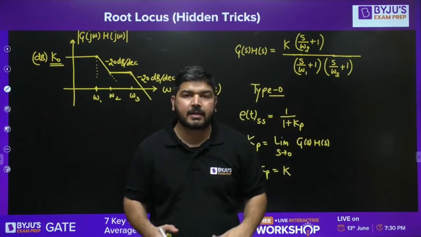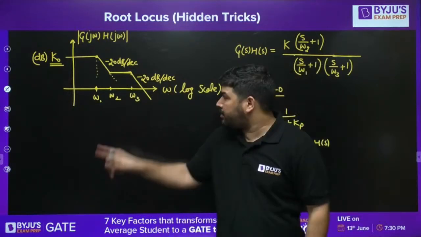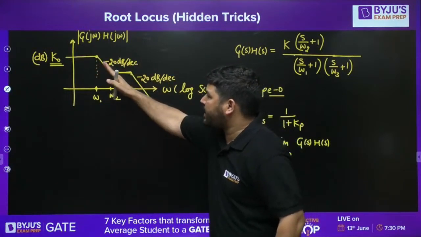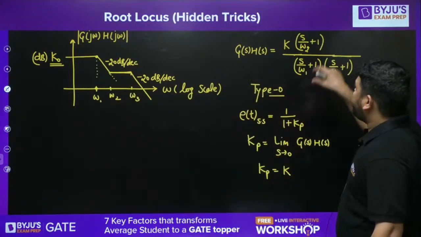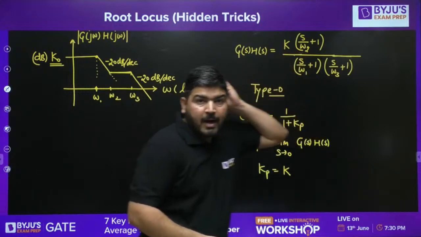Where the slope is decreasing, at that point it should be shown in the denominator. It means this has to be a pole, because the slope is decreasing. But at this point the slope is increasing, so it has to be a zero here. So we know which quantity should be written in the numerator and which quantity should be written in the denominator.